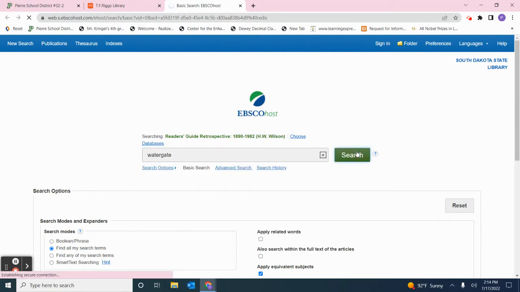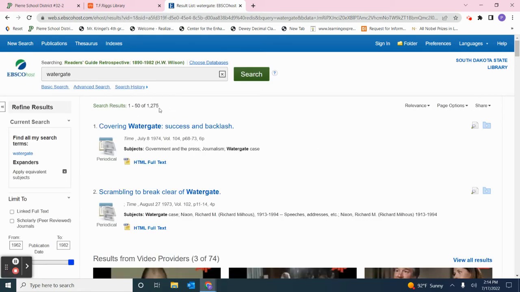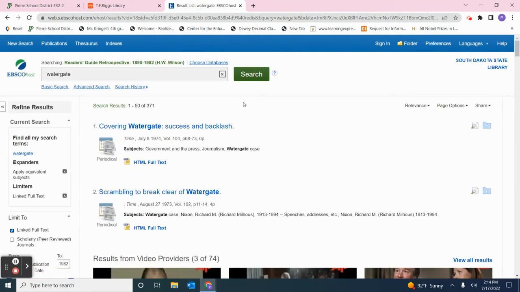So I'm going to start broader. If I need to narrow it down, I can always add another keyword. Well, I get 1,275 results, but it's very important to note that these are not all full text. If I just want to look at full text, ones where I can read the article right now, I need to come over here to the left-hand side and put a check mark next to link to full text. It's going to do my search again, and it's going to retrieve only those that are full text. And so I eliminated about 900 articles. So now I'm down to 371, but that's plenty of primary source material there on Watergate. And I know they're from that time period and that they're primary sources because they're from 1974 and 1973.